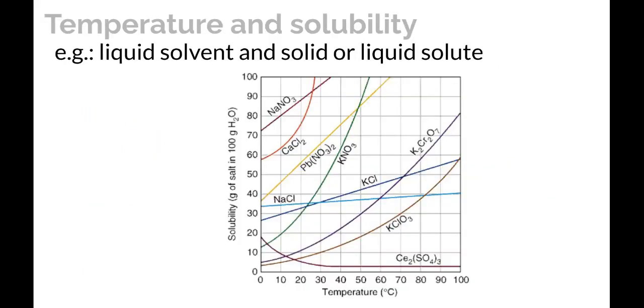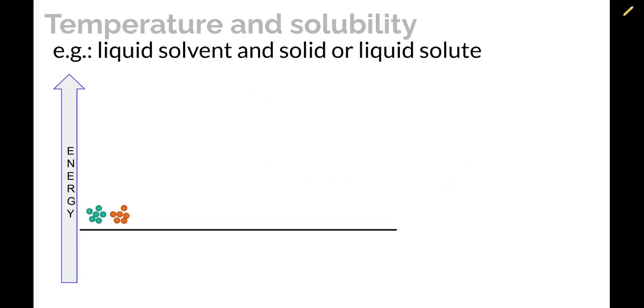Here's a factor in solubility. For liquid solvents with a solid or a liquid solute, in general, as the temperature gets higher, the solubility usually increases. Now, that's not always the case. We can see a counterexample here with this cerium compound. But almost everything else, as the temperature goes up, the solubility also goes up. Let's think about why that is.